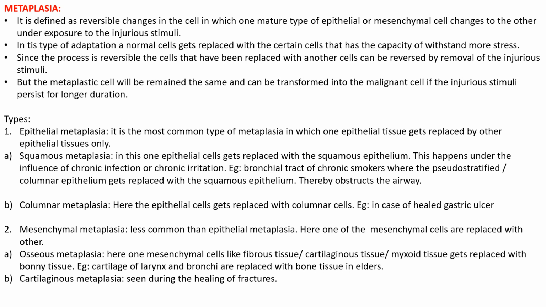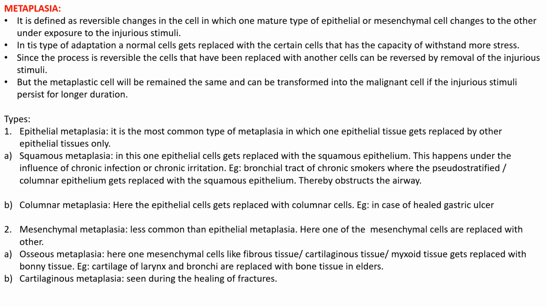In this type of adaptation, a normal cell gets replaced with a cell that has the capacity to take up more stress. So one cell form can be changed to another. Since the process is reversible, the cells that have been replaced can be replaced again.